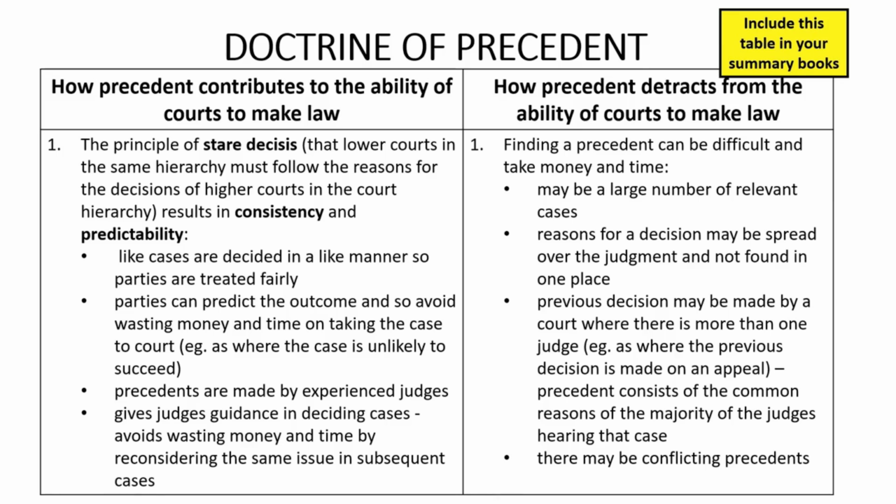And predictability means that the parties, or at least their lawyers, can predict the outcome of a case based on previous court decisions. If parties can predict the likely outcome of their case, then they can avoid wasting money and time on taking their case to court, and instead they can negotiate a settlement of the case, presumably in line with the way in which the previous cases have been decided. In particular, predictability means that a party can avoid wasting money and time on taking a case to court where that case is unlikely to succeed.